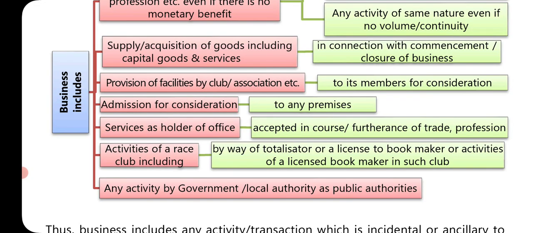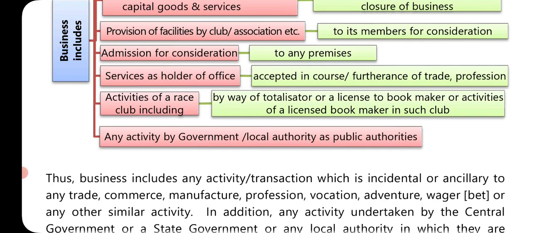Admission for a consideration to any premises. Going for a movie or a concert, or nowadays, on YouTube I saw that bhajans are also being done. They charge some fees and bhajans are being played there. So whatever payment is there, there is a limit. I think 500 rupees is the limit. If more than 500 rupees, then GST will be levied. Up to 500, I'm not sure. We will check it as and when it comes.